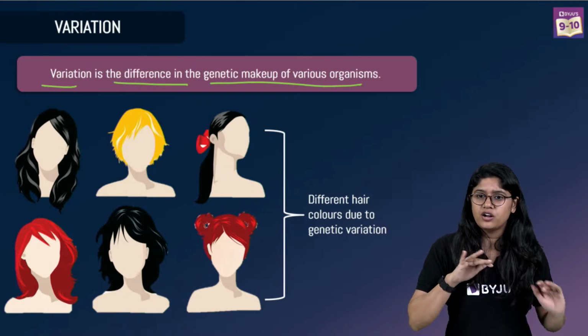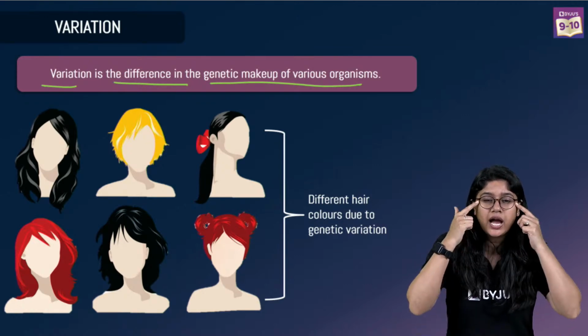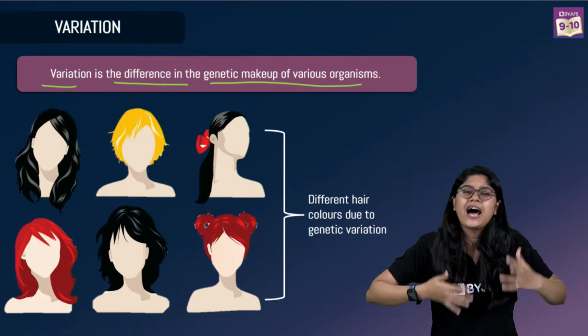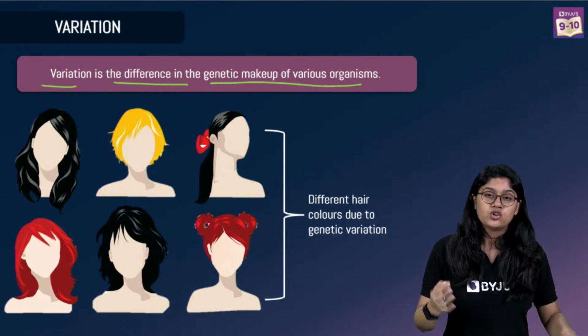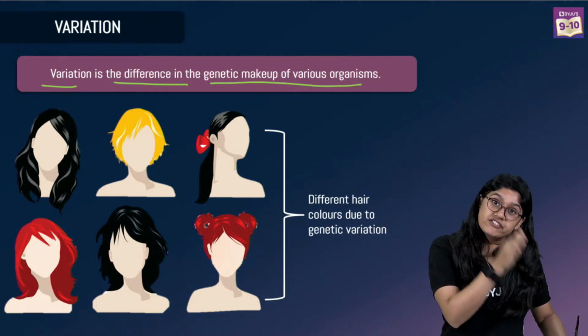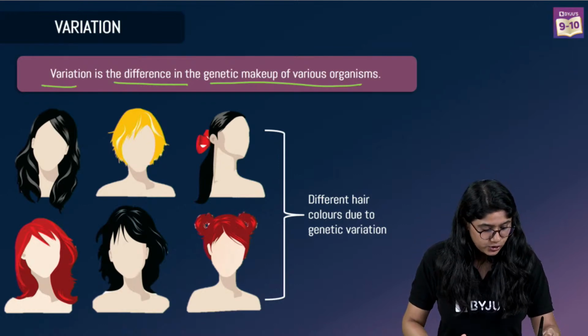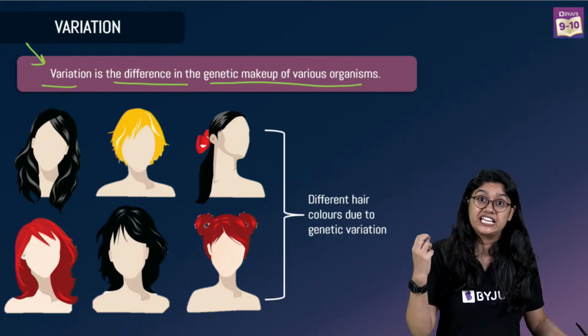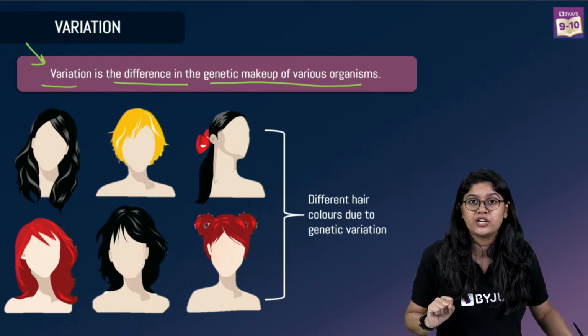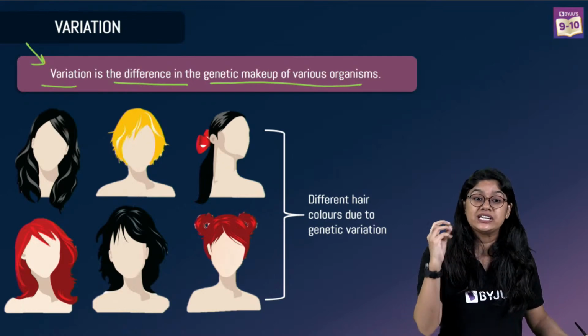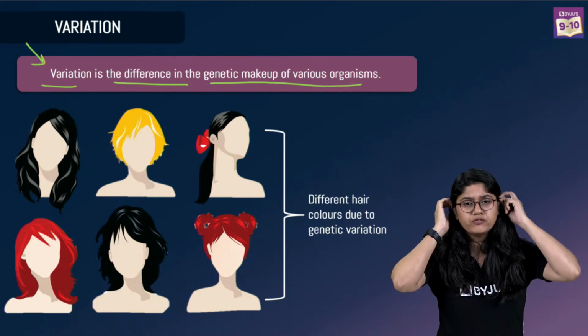You and I are not the same, right? Our nose, our eye color, our face cut, our height are very different. So variation is something which we see in every individual that makes them very unique, right? If you have to write the definition of variation, here we have it: variation is a difference in the genetic makeup of the various organisms.